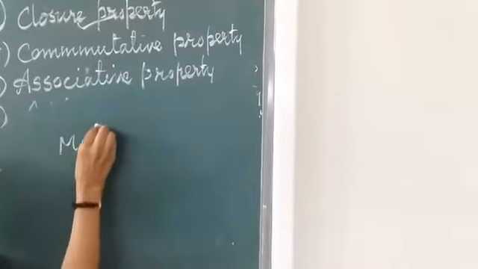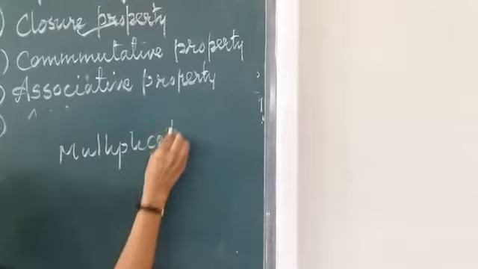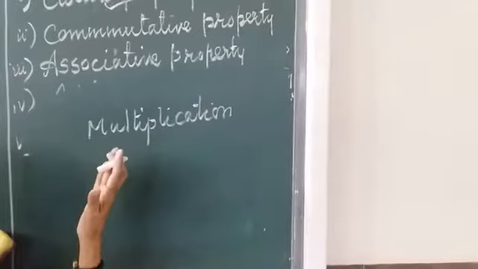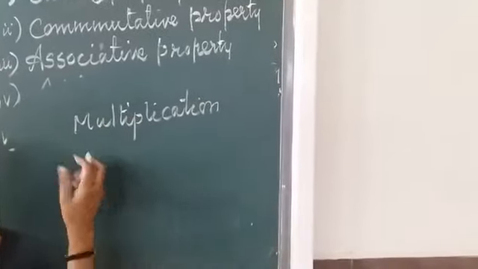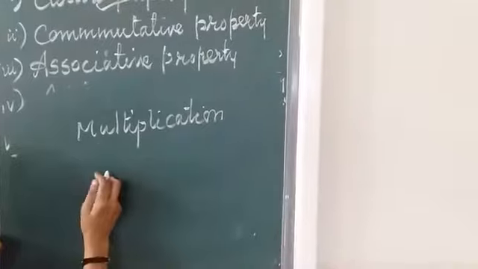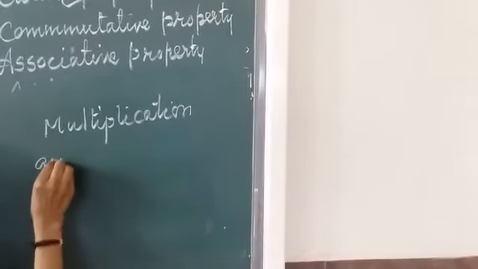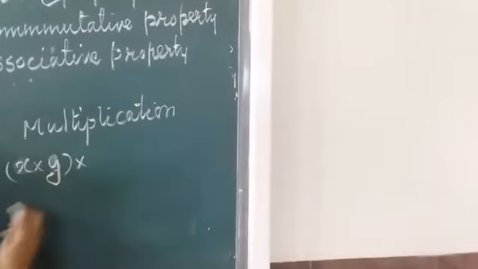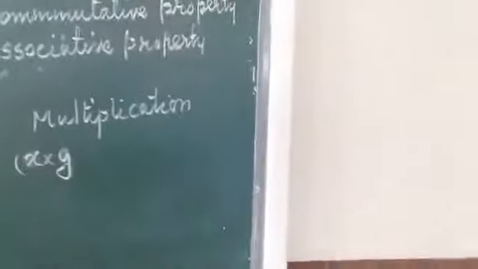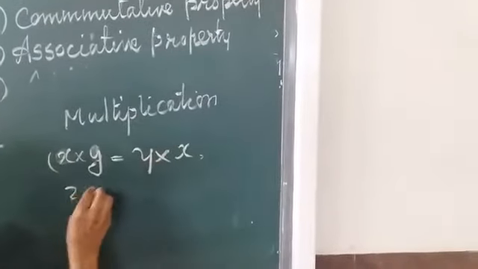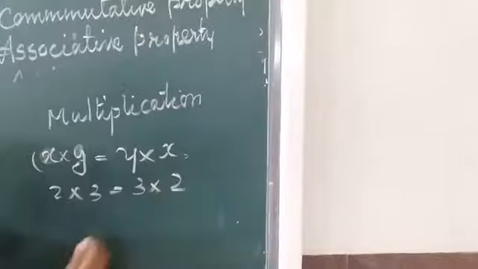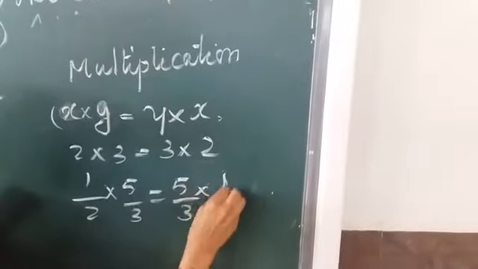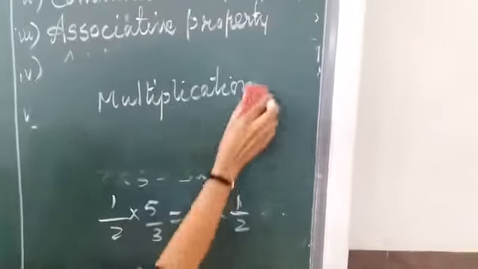Now in the case of multiplication, all these properties are followed. Closure property: when you multiply two numbers, integer means you get an integer, rational numbers means a rational number. Commutative property also: x into y is equal to y into x. 2 into 3 is equal to 3 into 2. 1 by 2 into 5 by 3 is equal to 5 by 3 into 1 by 2. These all are followed. Associativity is followed.